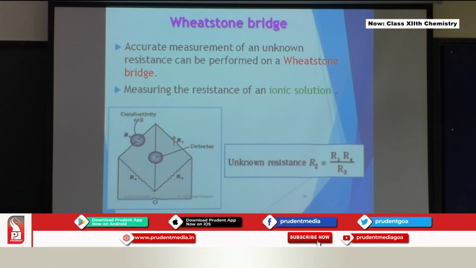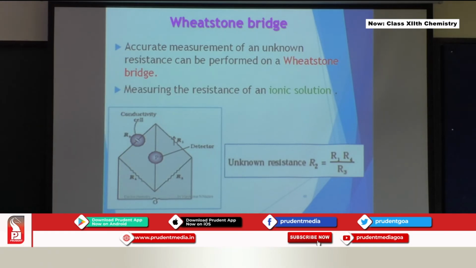Why is it variable? Because you can adjust it to get the null deflection, and the value you have decided is shown on your rheostat when you adjust it. So you know the value of R1 also. So how to find the unknown resistance is given here: R2 will be equal to R1 into R4 divided by R3. So here 1, 2, 3, 4 are the resistances.